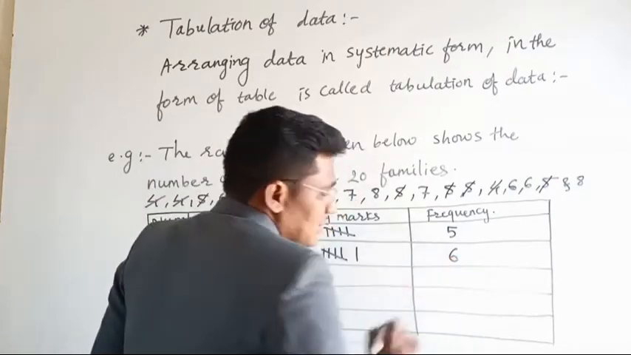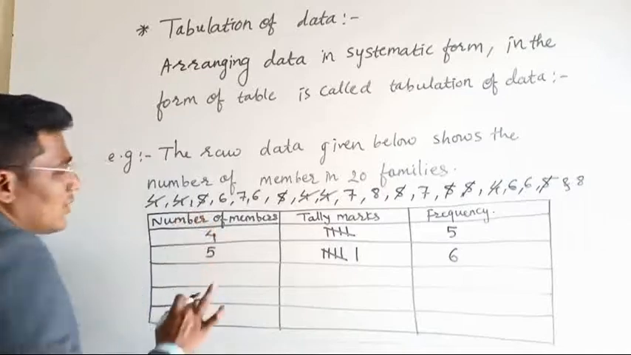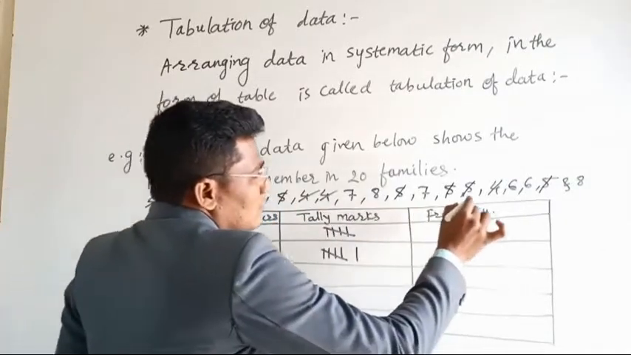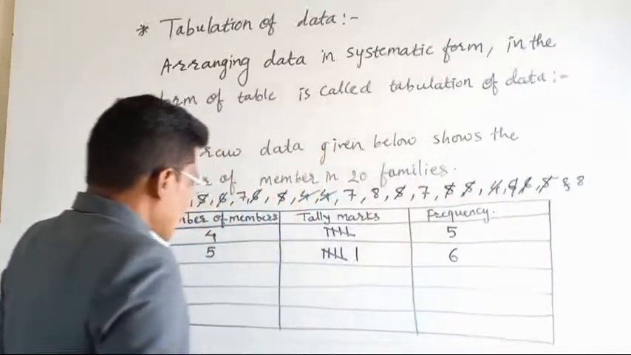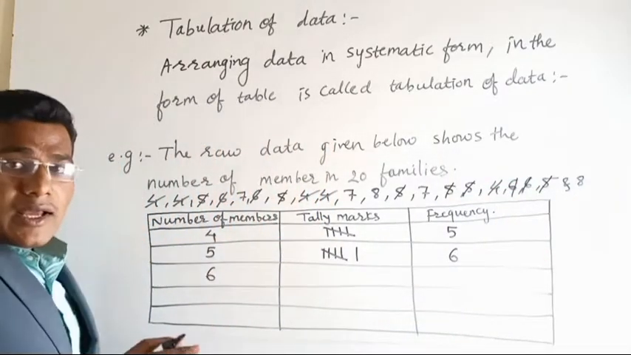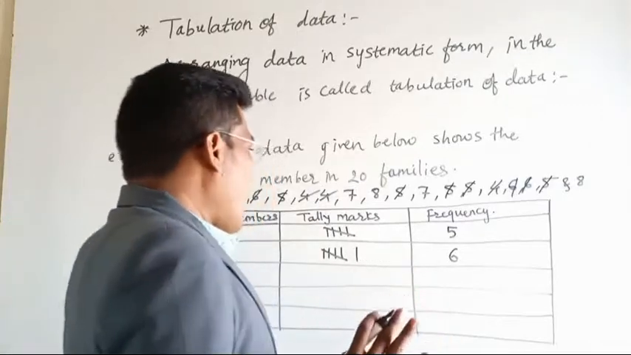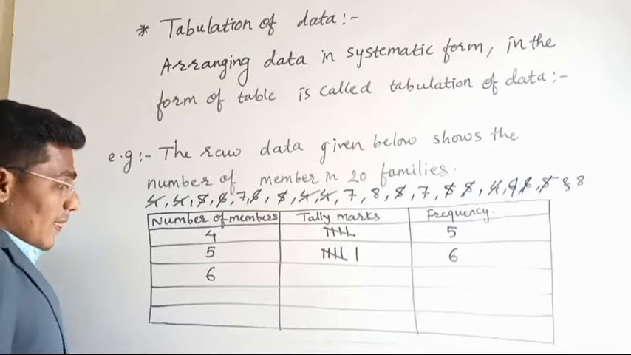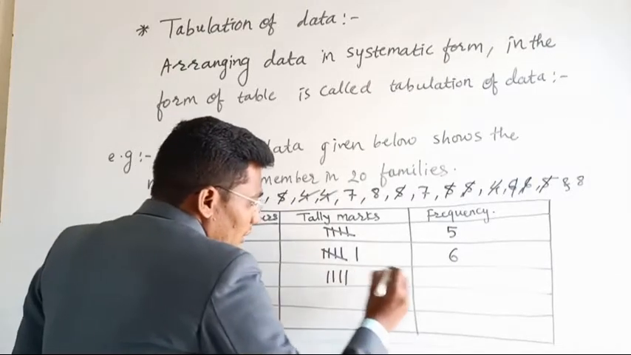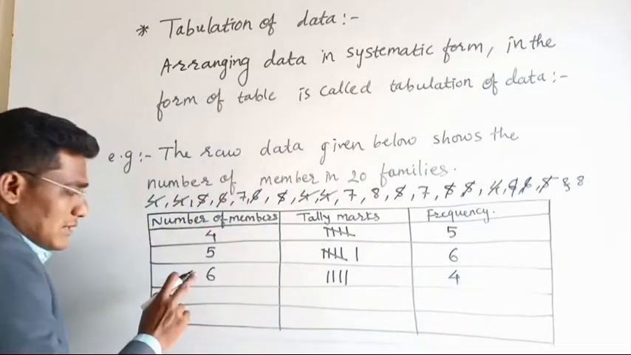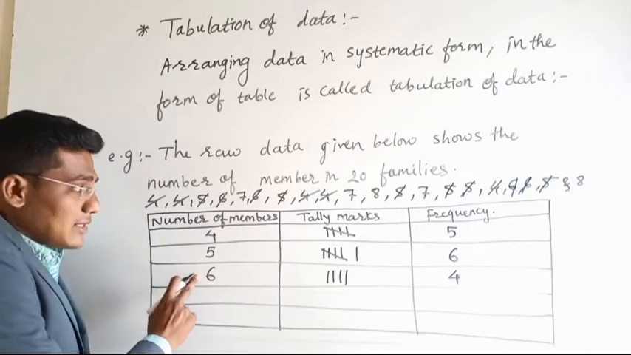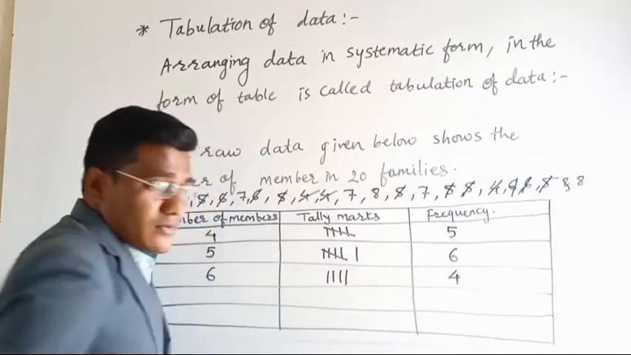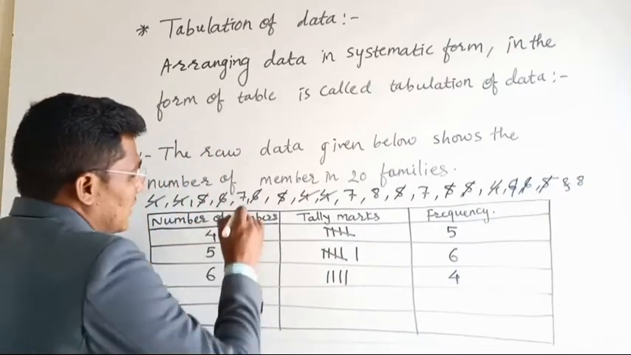And here also 6. As 5 is over, now the next number is 6. 1, 2, 3, 4. So in 4 families there are 6 members. So 1, 2, 3, 4 and here 4. 6 members in a family. There are 4 families which are having 6 members in the family. That is here 4.